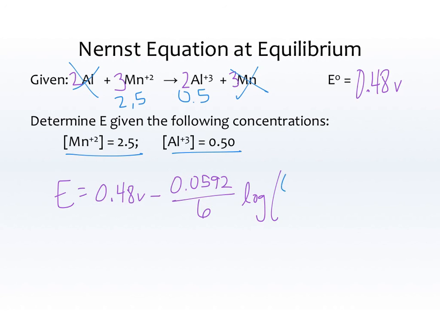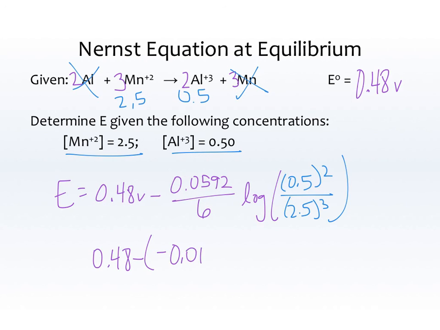So I end up with 0.5 squared divided by 2.5 cubed, and then we're going to solve that, and I have 0.48 minus negative 0.018, which is 0.498 volts. Ta-da! There you have E.